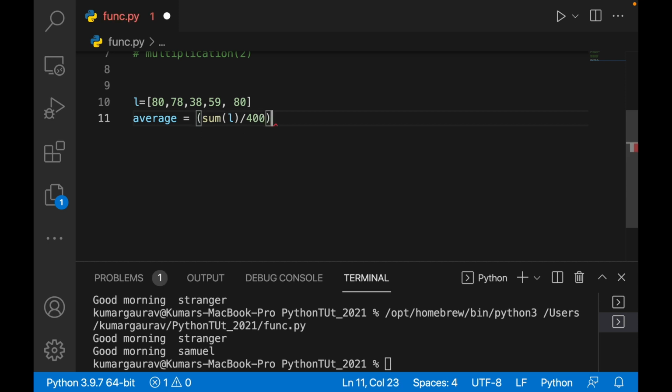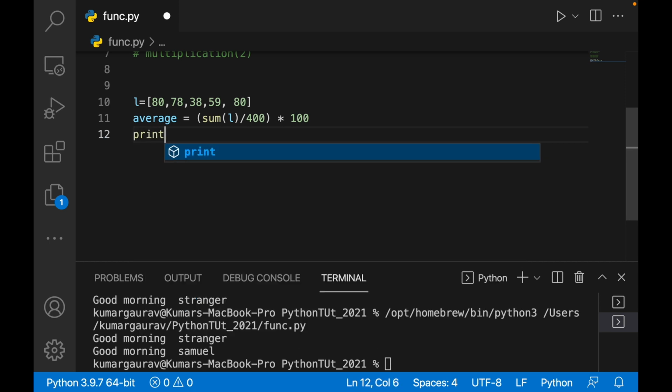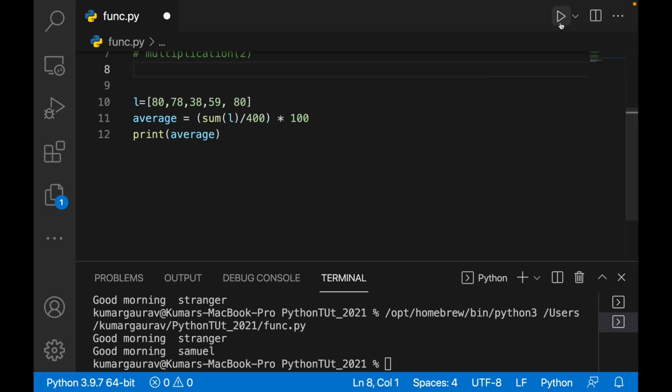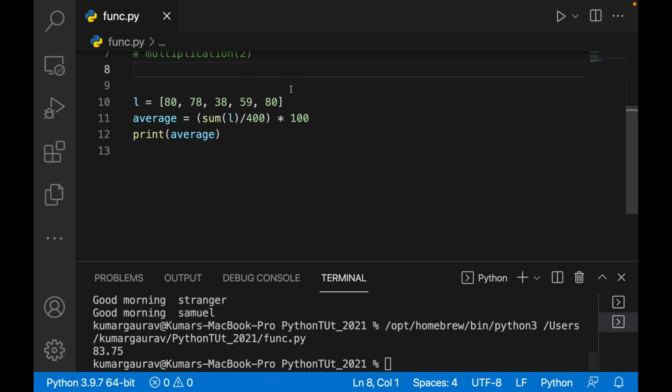So divided by 400 followed by 100, okay. So when I write print average, it will print me the average of these marks, okay. So it has printed 83.751. I think this is wrong because there are 5 subjects, so I have to keep 500. So now if I calculate, it is saying 67%.